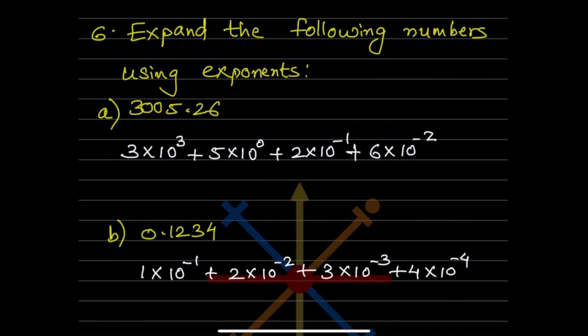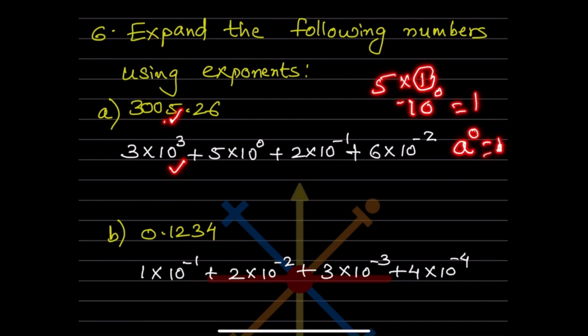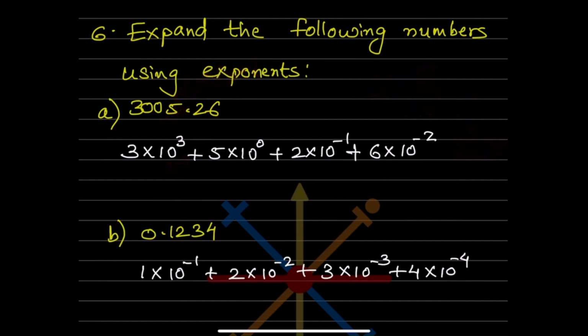Now let us directly jump over to this 5. So 5 means it is in the ones place. Ones place means always that is going to be 1. So how are we going to write this 1? Because we are going to write in the 10th power, so 10 raised to 0 is 1. We have seen the rule: a raised to 0 is 1. Anything raised to 0 is 1. So we are going to write in the form of 10 raised to 0. So 5 into 10 raised to 0. So that is done now.